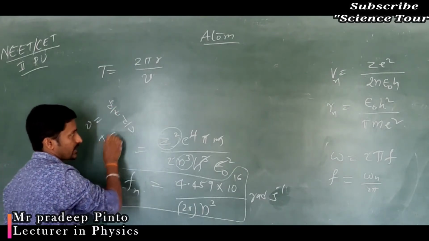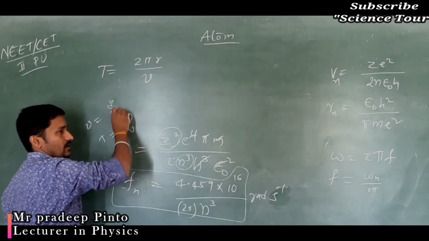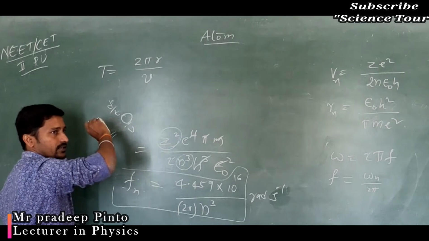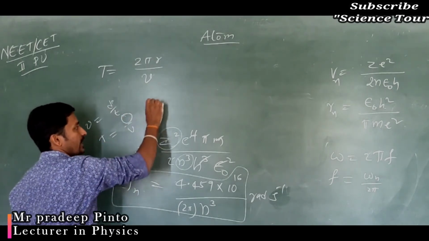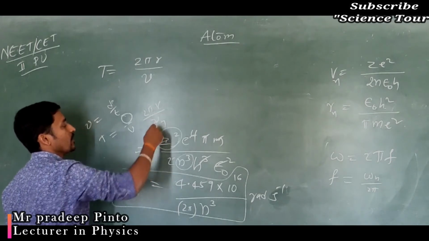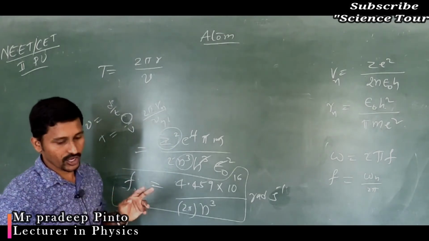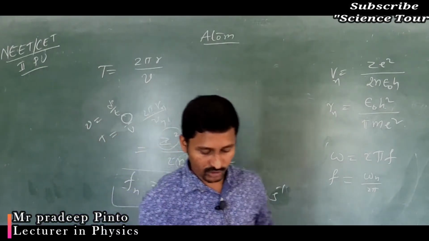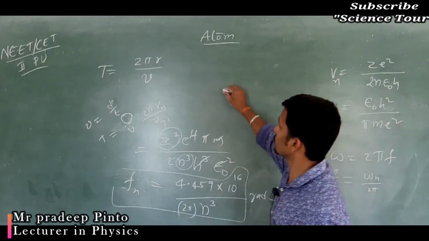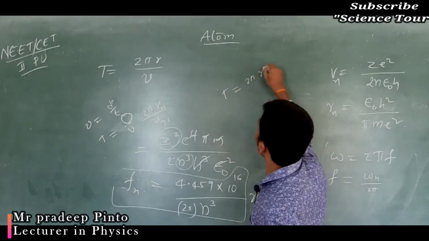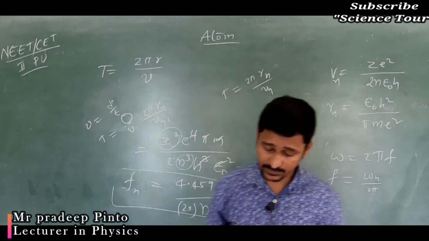What do you mean by time period? Time period means the total distance one circle is going to cover, and what is that distance? That is 2 pi r, divided by Vn, for the nth orbit. So now this is the work for you. You have to substitute T is equal to 2 pi Rn by Vn, and find out yourself what expression you are going to get.